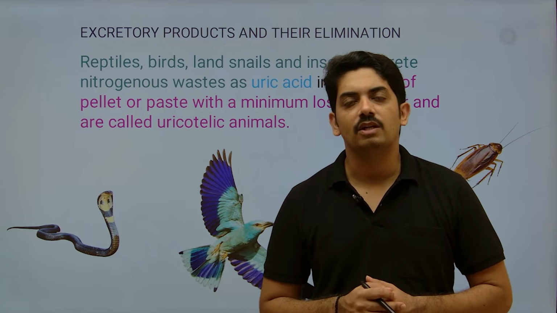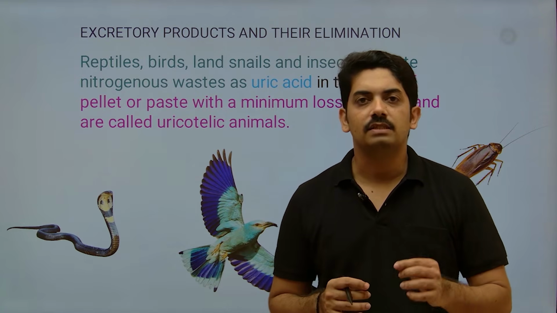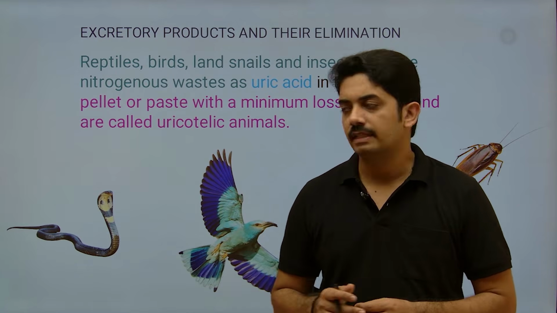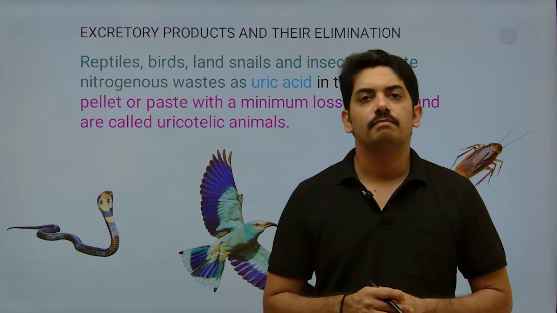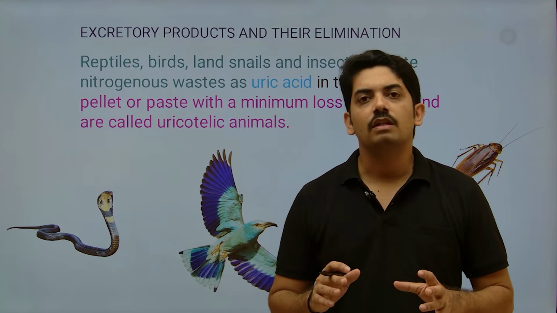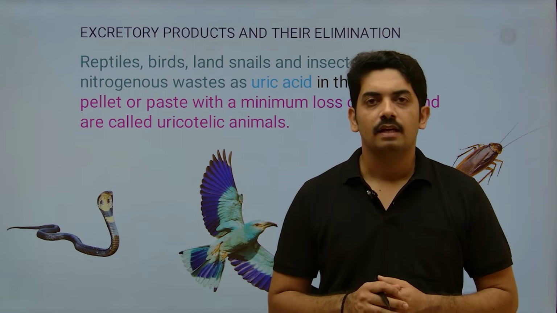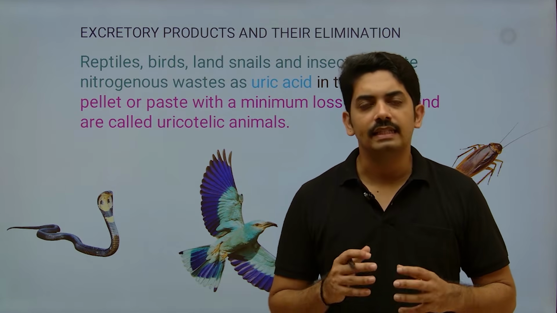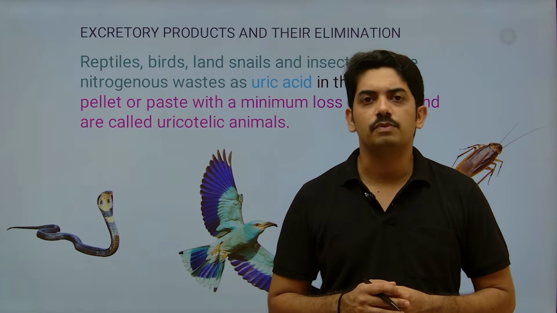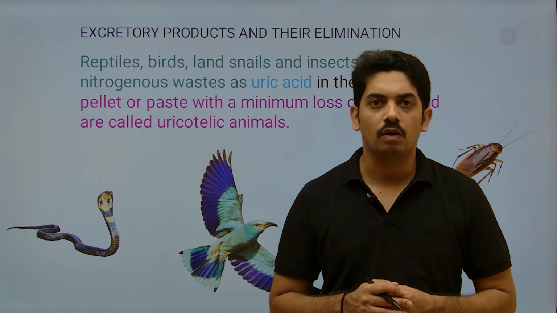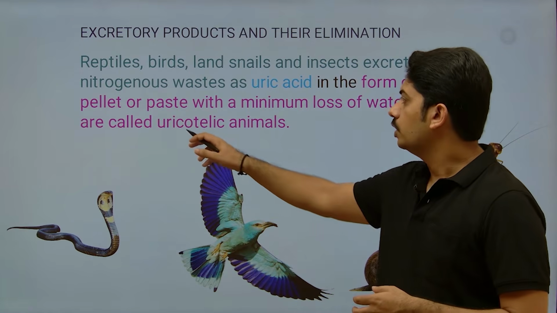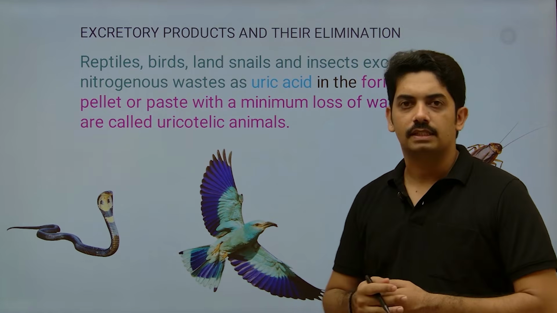Wall lizards and all, they excrete a small pellet-like fecal material. At the same time, birds, they excrete paste-like excreta. So these are all uric acid, and uric acid is least toxic, and most of the water is reabsorbed at the time of excretion of uric acid. So they are called uricotelic animals, very important.